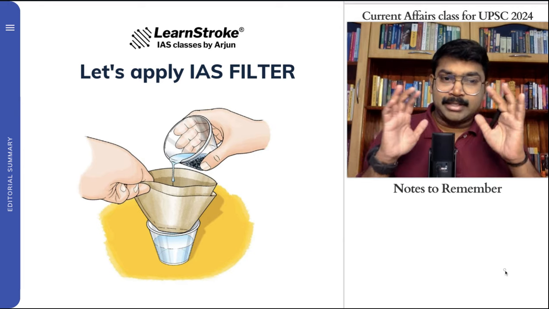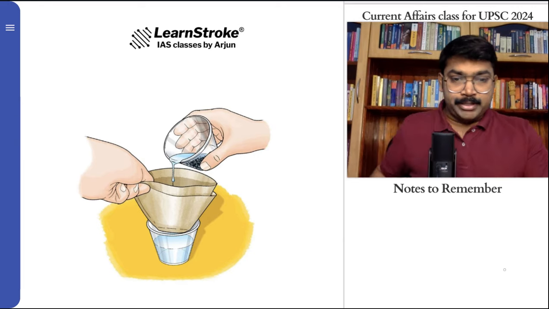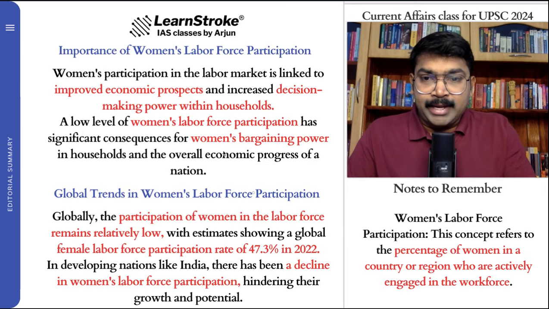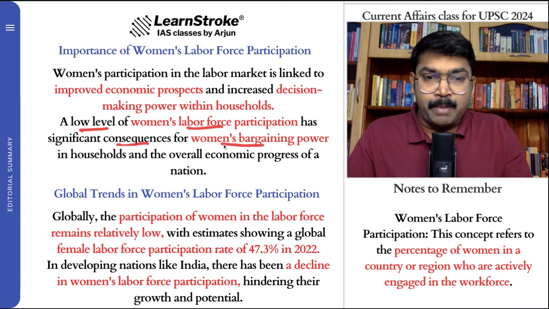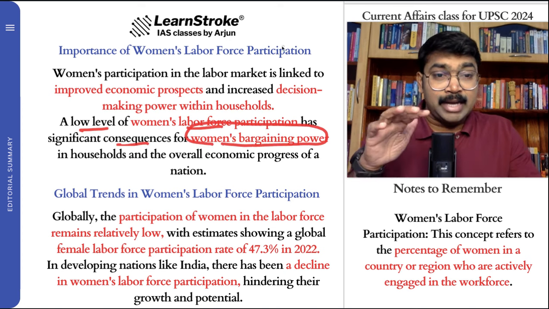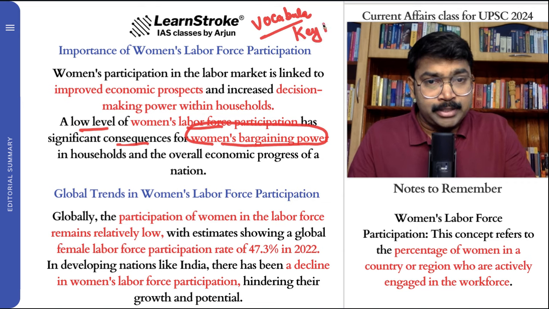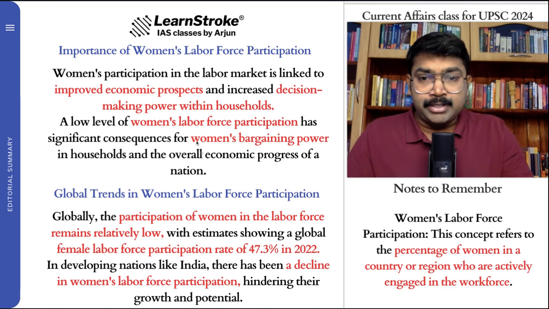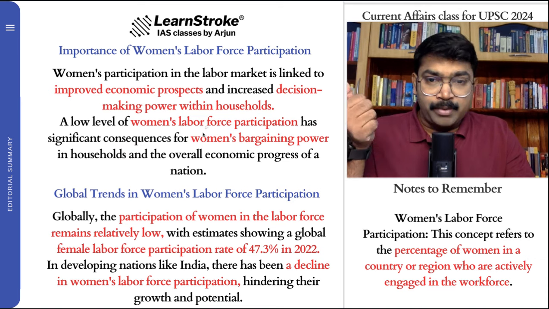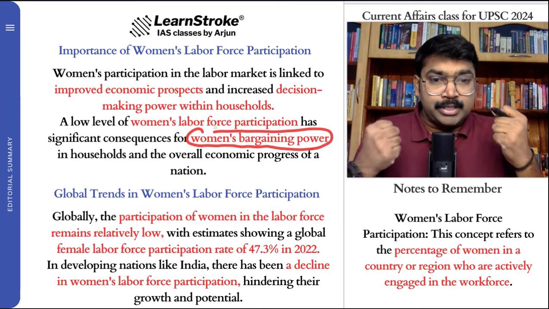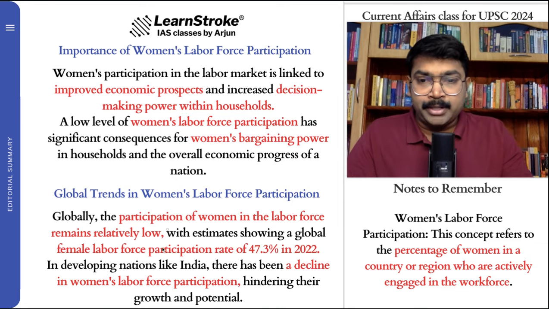I think you got this, this is the summary of the article, and let's take the most important points. You can see that a low level of women's participation has a significant consequence on women's bargaining power. Key point: in this article, please try to pick out the vocabulary. Mains vocabulary. What do you mean by mains vocabulary? Get the key important points. If there is a low participation of women, definitely women's bargaining power, or the power of women to control the system, is going down. So this is an important thing.